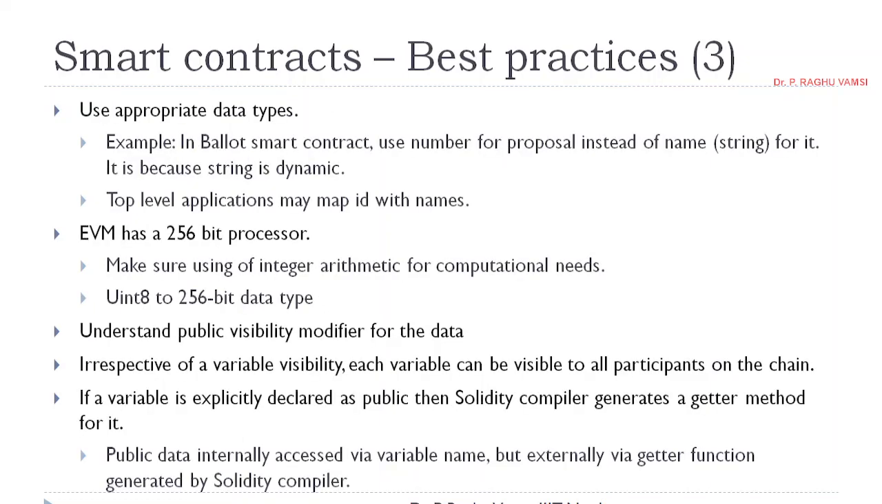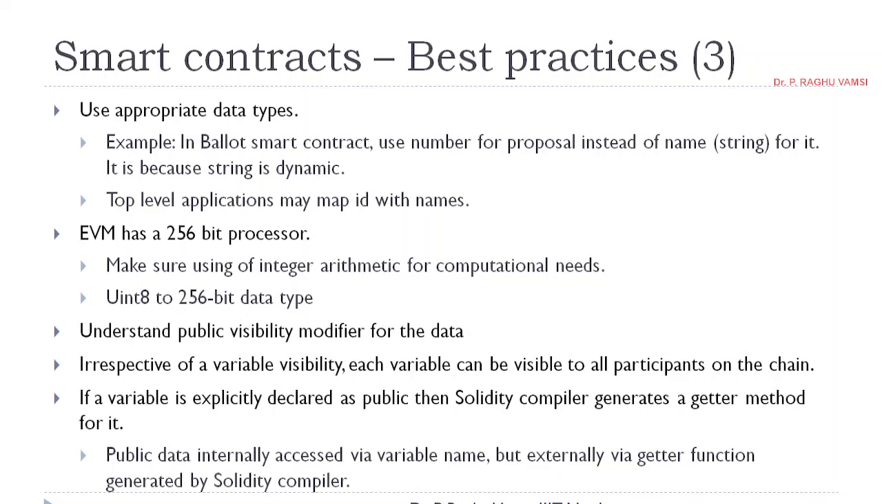Use appropriate data types. That means you should be very careful in designing the data types. In the ballot smart contract, use number of proposals instead of name. That means don't use name, because name is a string. String requires more gas than the integer. So use the number of proposals, that is how many proposals, first proposal, second proposal, third proposal, like that, instead of name for it. It is because the string is dynamic.